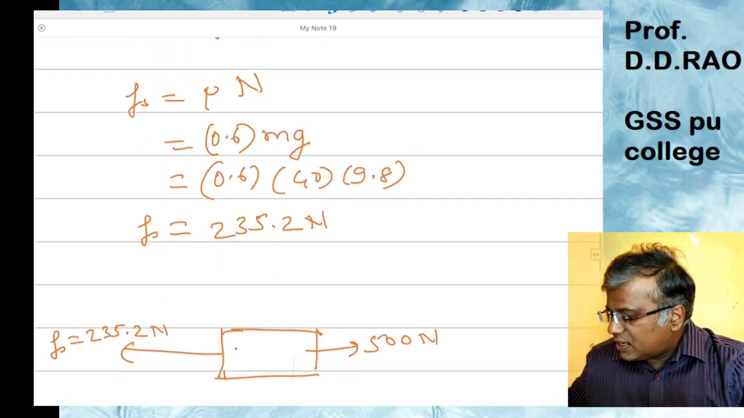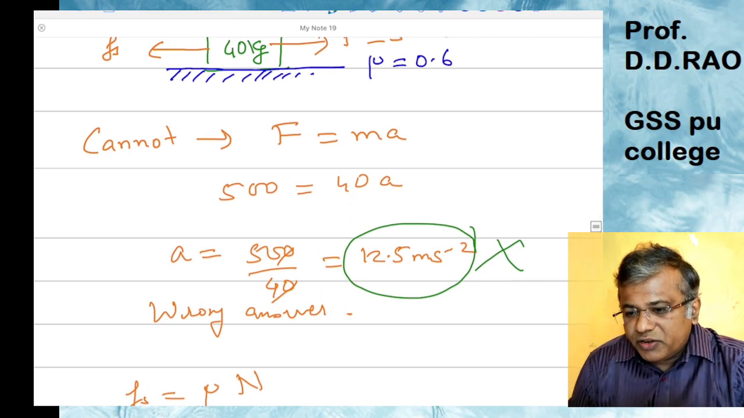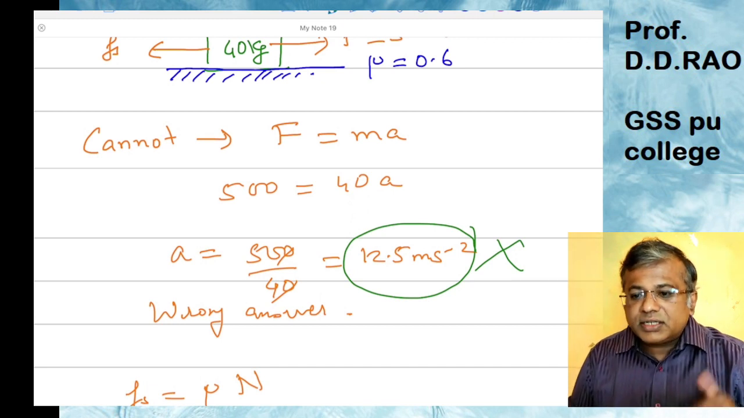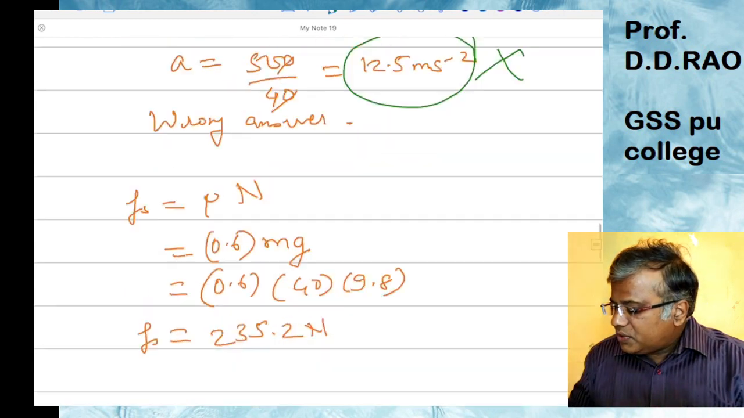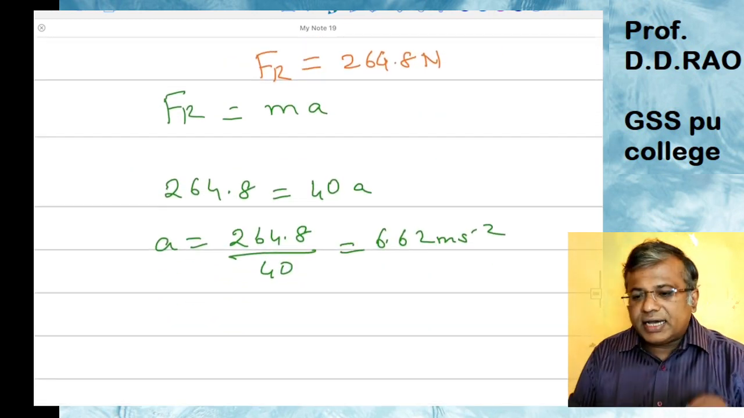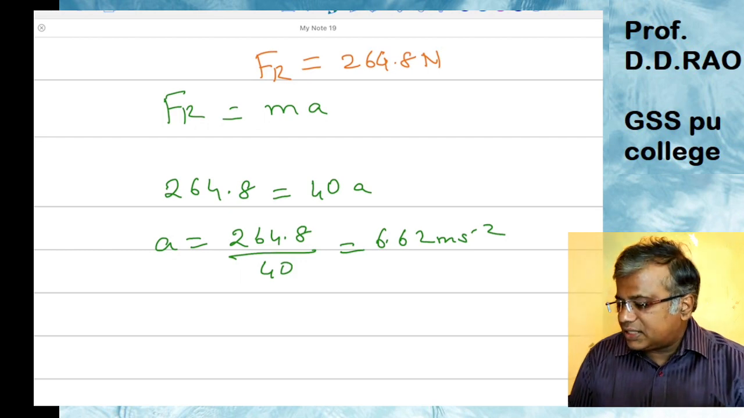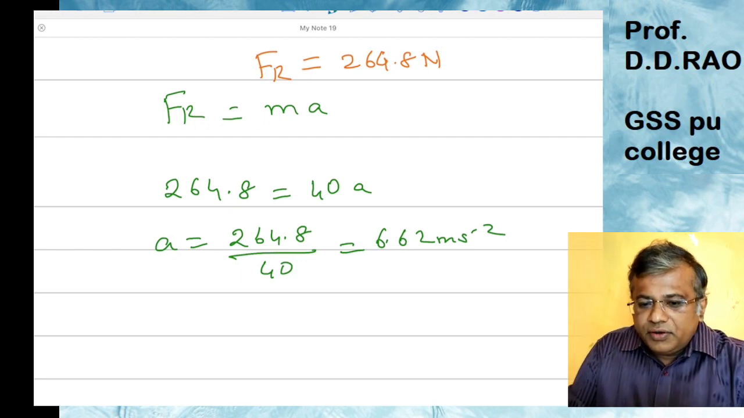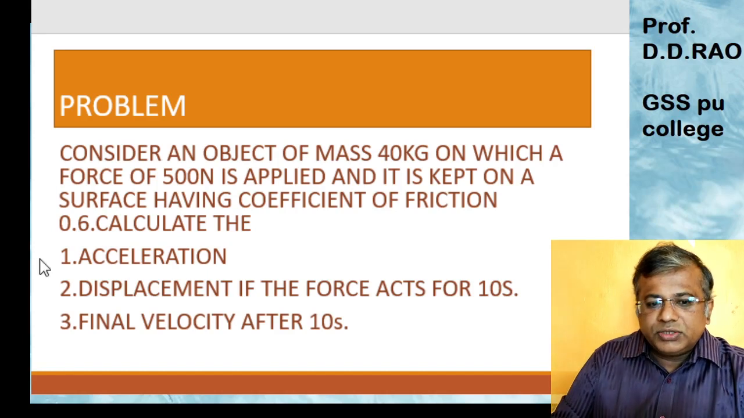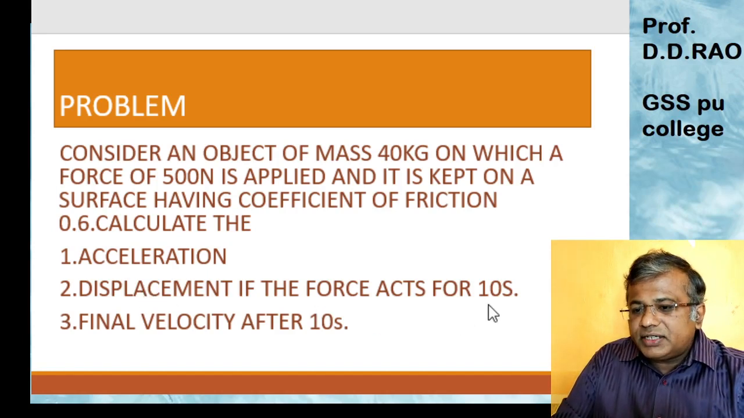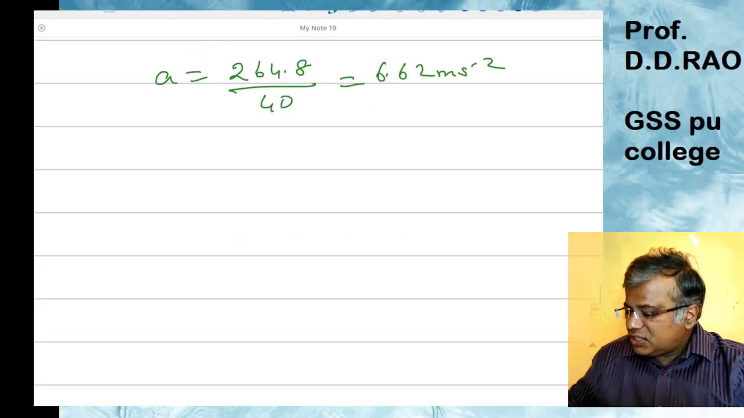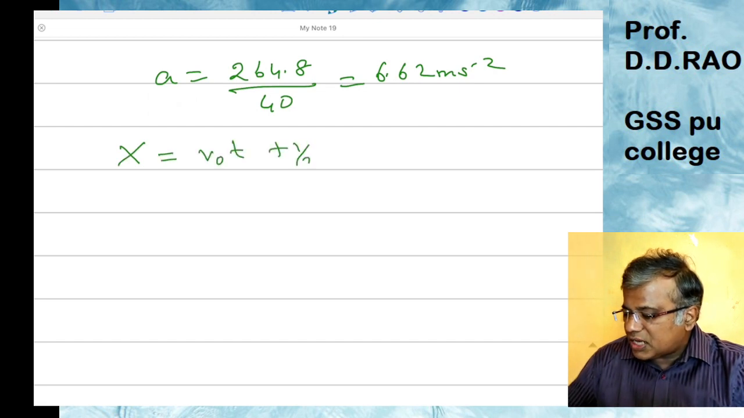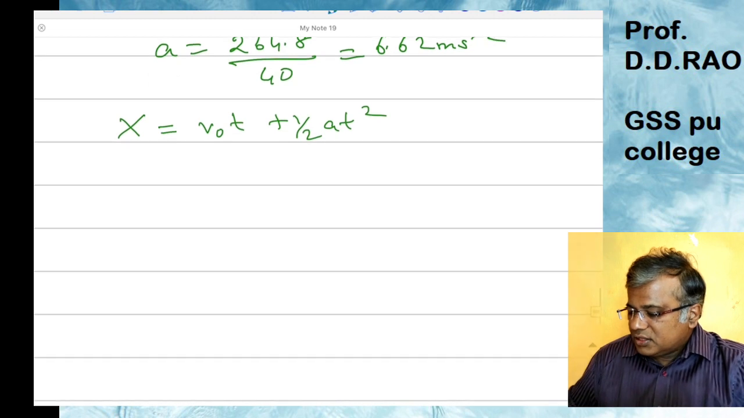The earlier answer was 12.5, which was very large because we did not consider the friction. Now, when you consider the friction, you are getting the acceleration as 6.62 meters per second square. Going back to the question, it asks to calculate the displacement after 10 seconds. Here I will assume that initially the object was at rest, so I'll be using the formula x equal to v naught t plus half a t square.